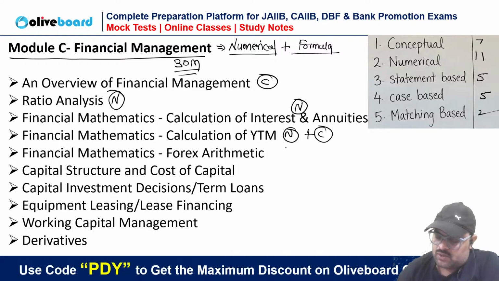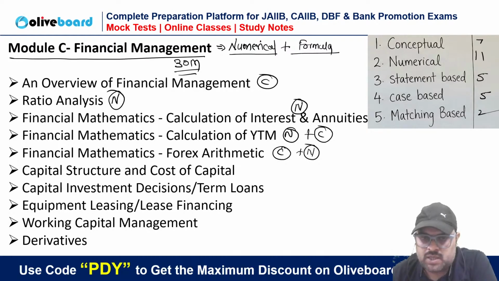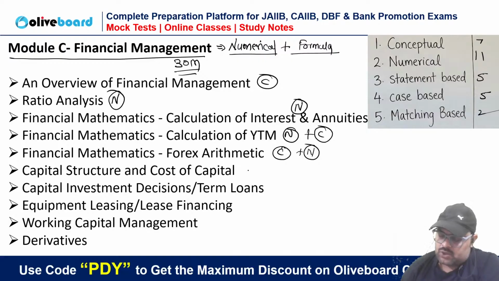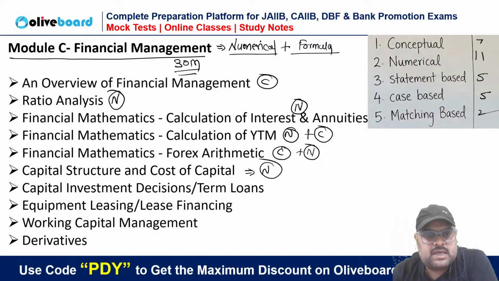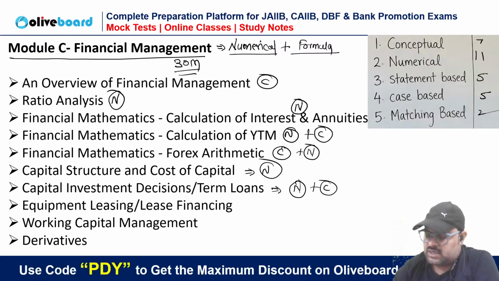Then Forex is also dominated by concepts, but there are one or two topics which may give a numerical aspect in the paper. Then cost of capital and capital structure are completely numerically dominated. Capital budgeting is numerically dominated, but concept has a key role in this.